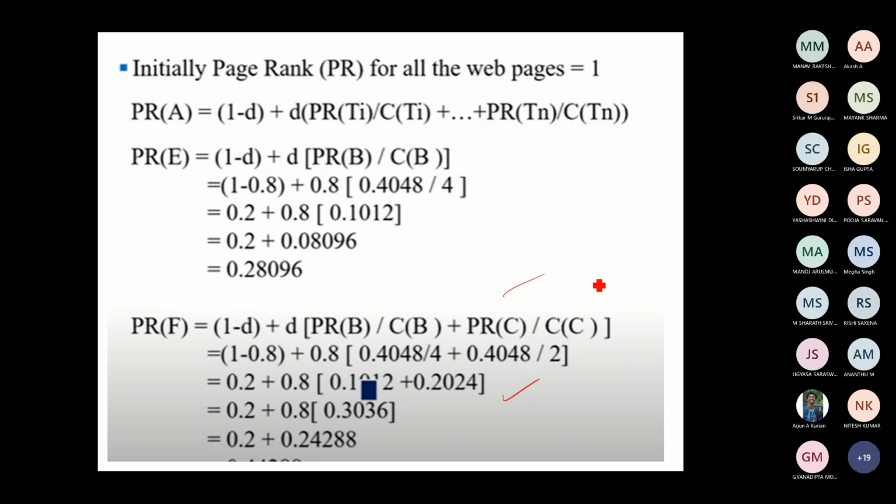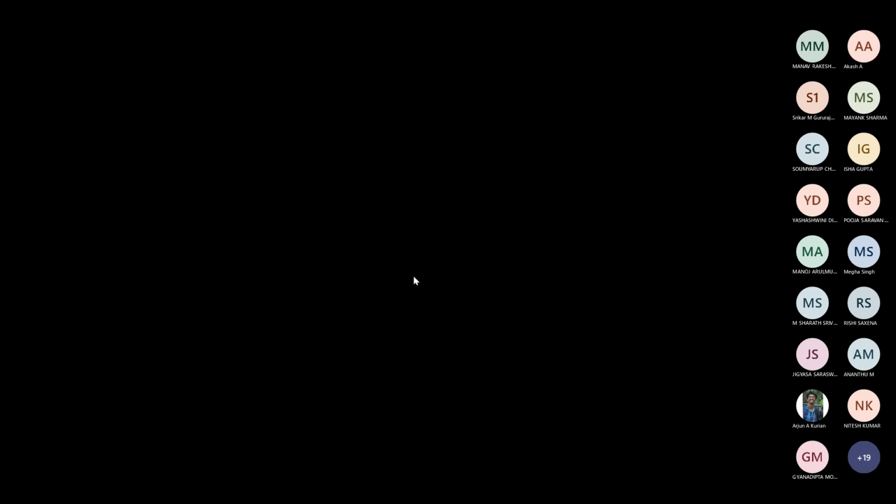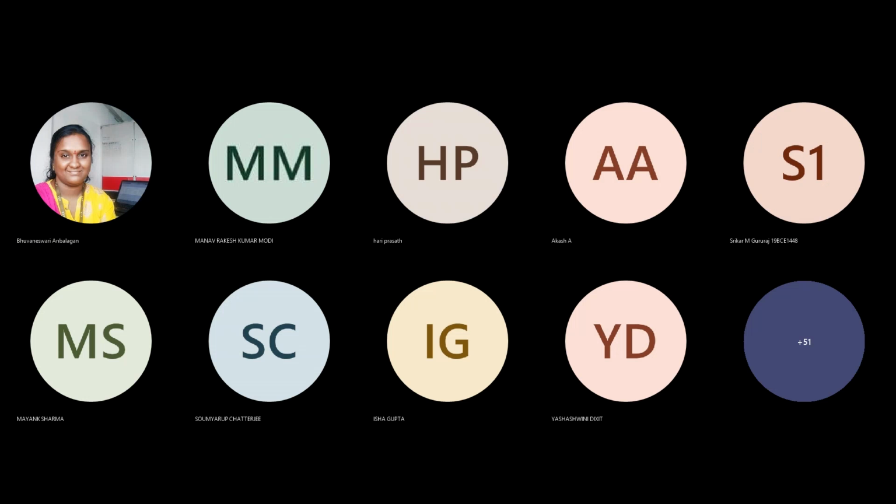If you have any doubts or anything to discuss, you can unmute yourself and ask. Excuse me, ma'am. Yes. Ma'am, in that page ranking random surfer algorithm, is the order A, B, C decided just according to alphabetical order, or is it that A has a greater number of outlinks, so it should be calculated first?